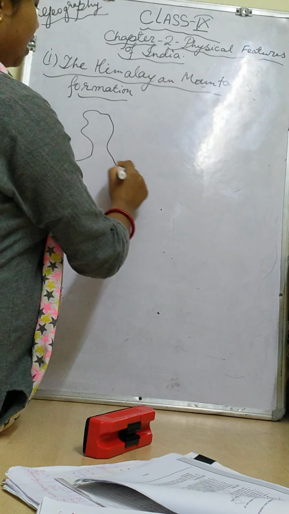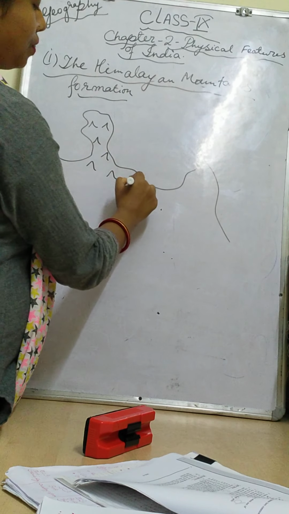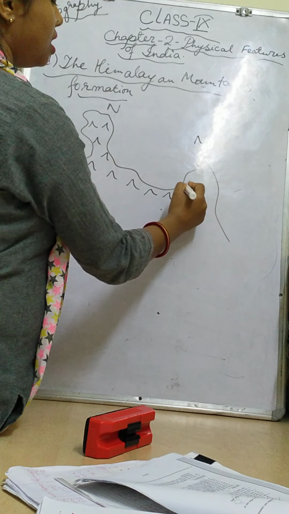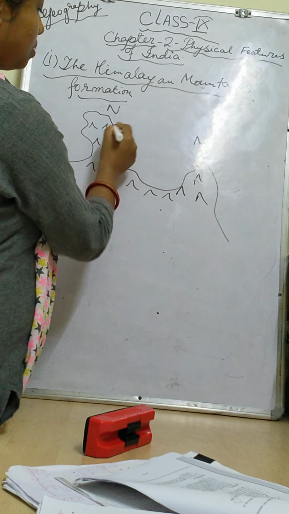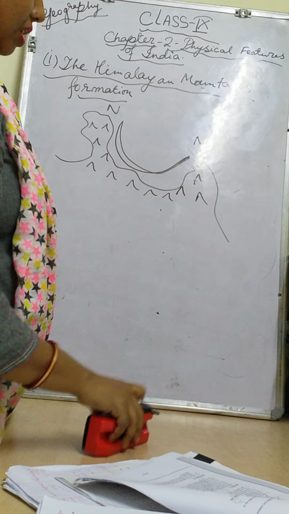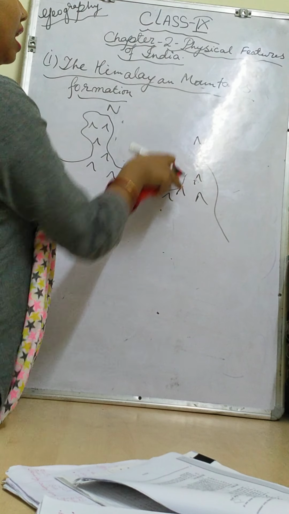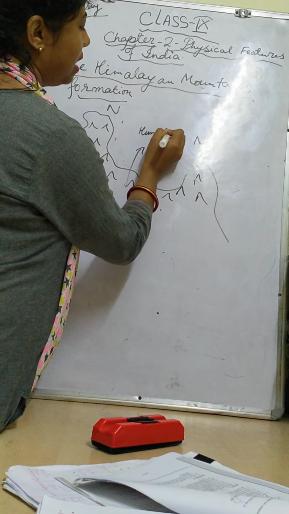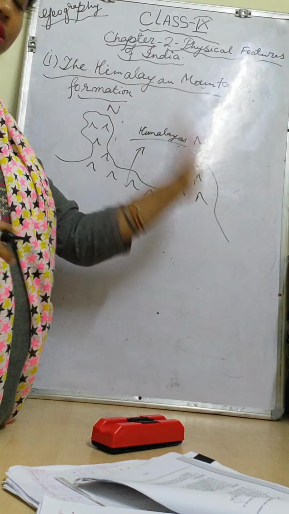In our India, we have the Himalayas here like this, from north to northeast, right? So the Himalaya has been fully covered, right children? It is like a crescent shape. Crescent shape means a half moon shape, right children? So this is the location of the Himalaya. I have roughly drawn it. So this is the Himalayan mountains, the Himalayas.